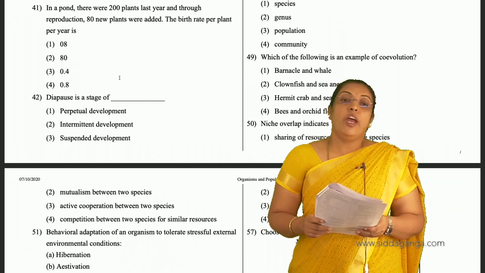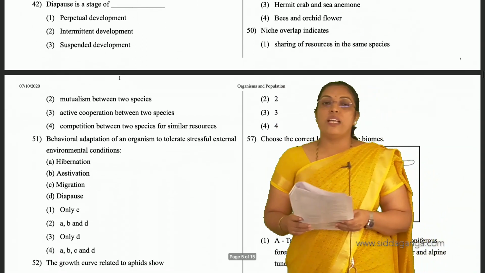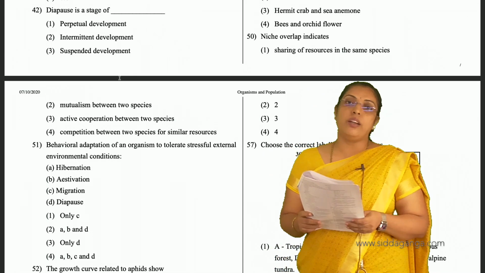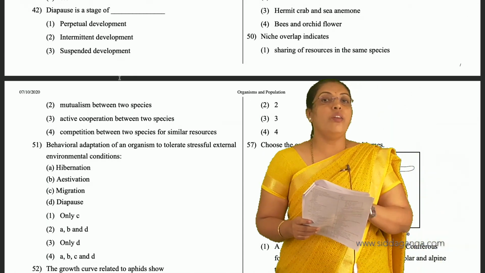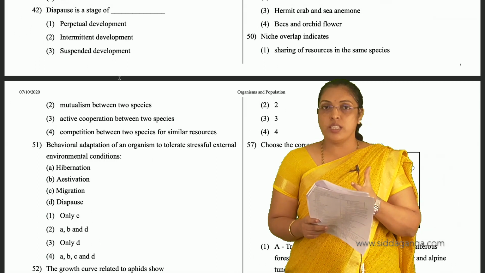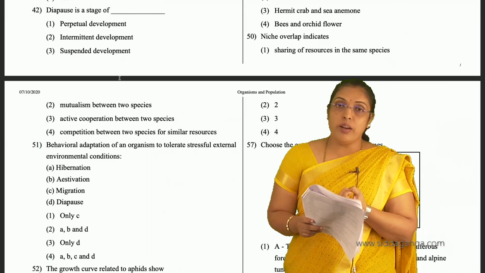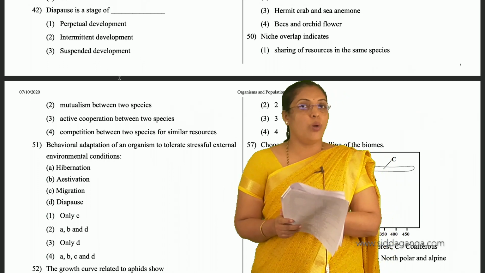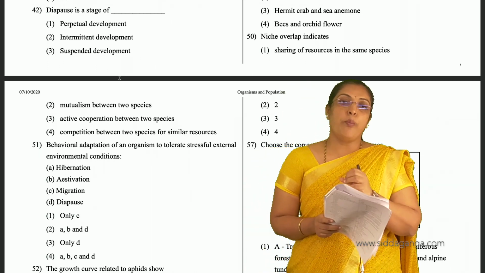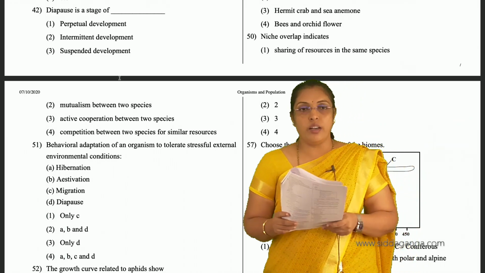And diapause is a stage of suspended development. It is a stage of suspended development during unfavorable conditions. So some zooplanktons we see during unfavorable conditions they stop their metabolic activities, that is suspended development. So diapause is a stage of suspended development.